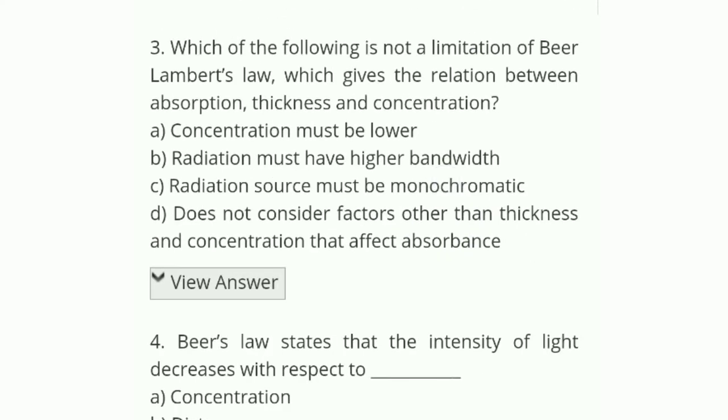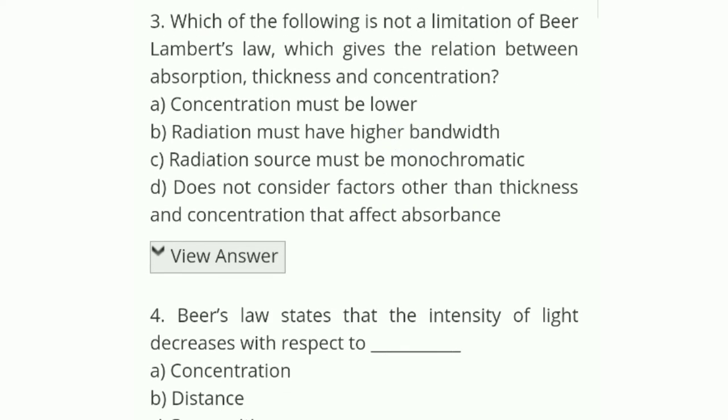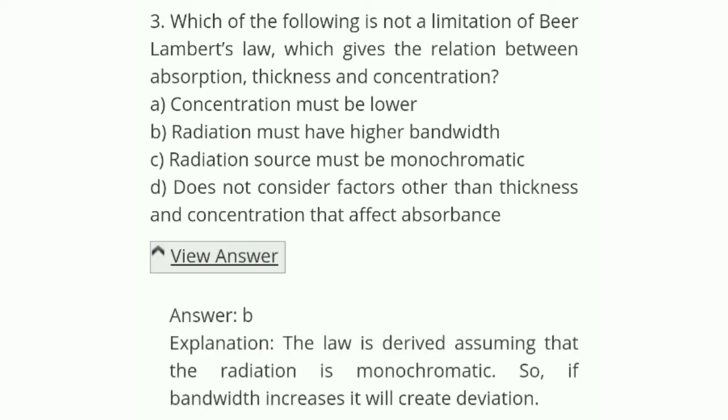Okay, now let's see question number 3. Which of the following is not a limitation of Beer-Lambert's law, which gives the relation between absorption, thickness and concentration? The options are: concentration must be lower, radiation must have higher bandwidth, radiation source must be monochromatic, or it does not consider factors other than thickness and concentration that affect absorbance. The correct answer is that radiation must have higher bandwidth.